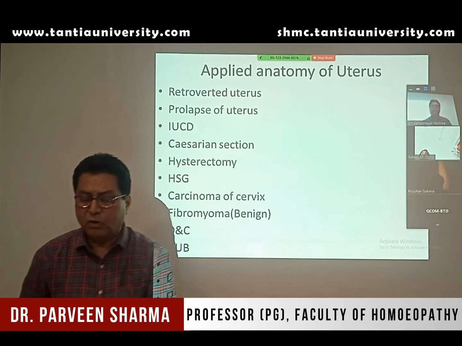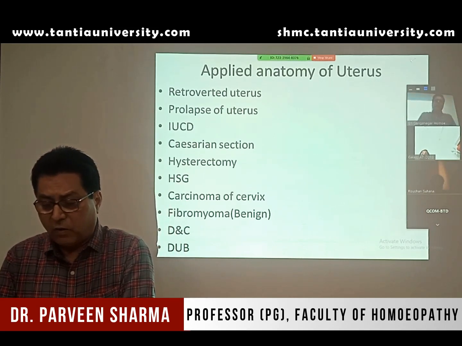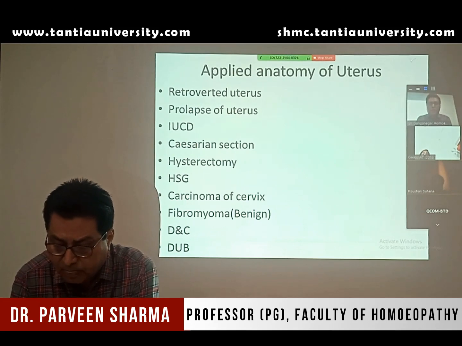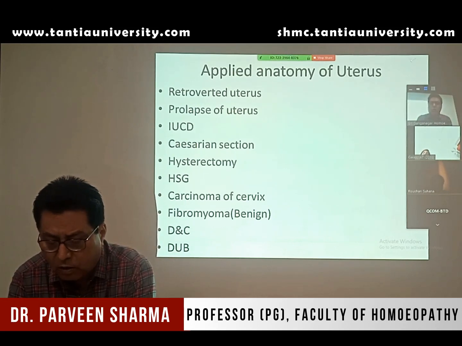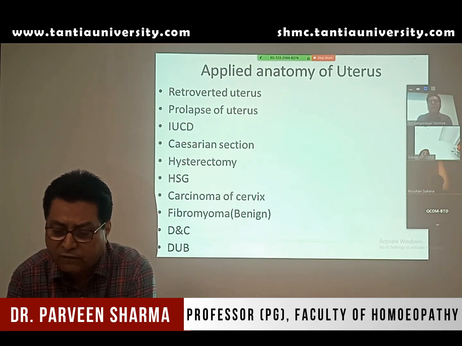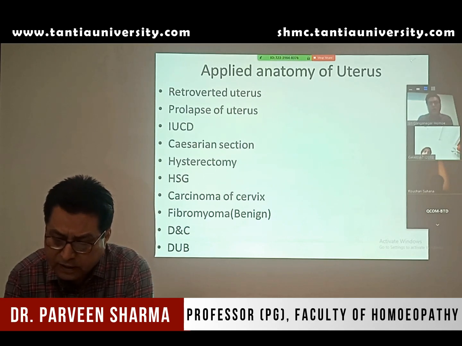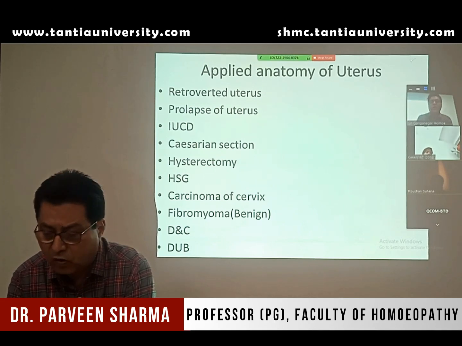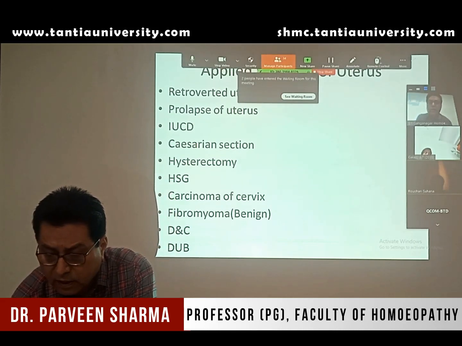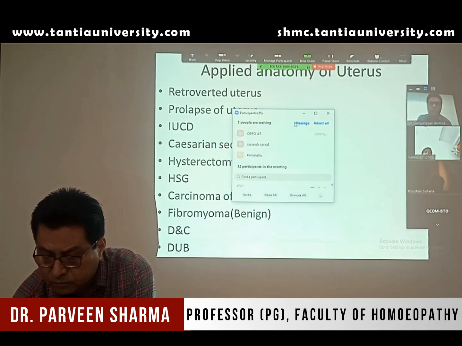Now finally we come to the very important part, the applied anatomy of the uterus. What is the applied anatomy? Retroverted uterus. Just now I told you the normal position of the uterus is anteverted and anteflexed. So if it is reversed from the anteverted position, we call it a retroverted uterus. And when a female suffers from a retroverted uterus, there are chances of prolapse of the uterus.